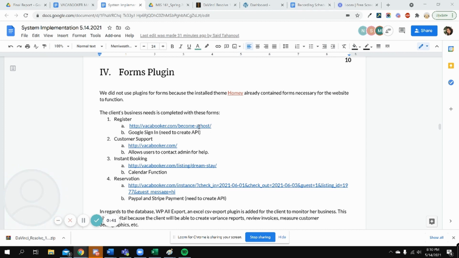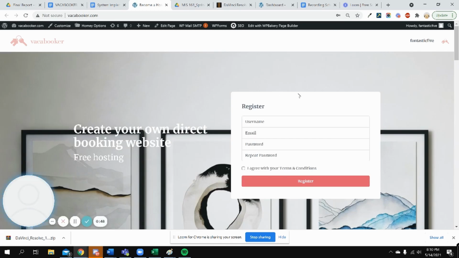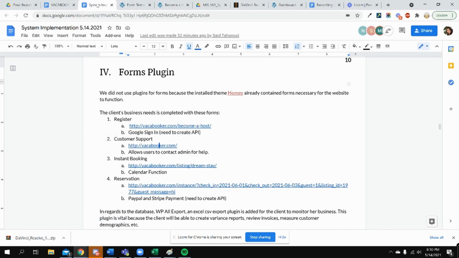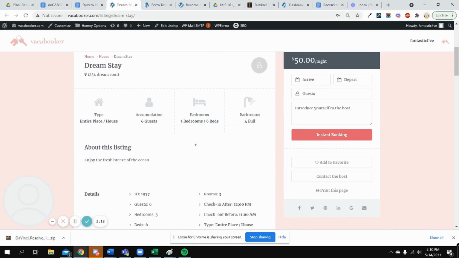For our register, become a host, this is what it looks like. I'm going to wait for this to load. Here's our register form. There's a username, email, password, and then terms and agreements. For customer support, we have this, and instant booking. And this is all provided by the Homey theme.